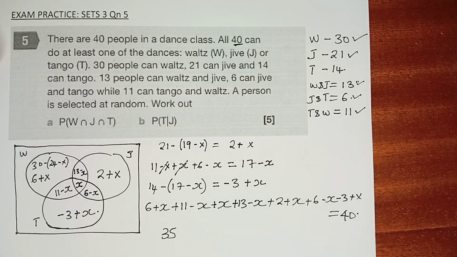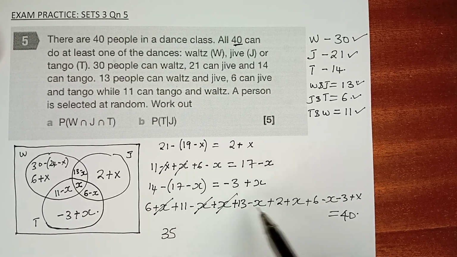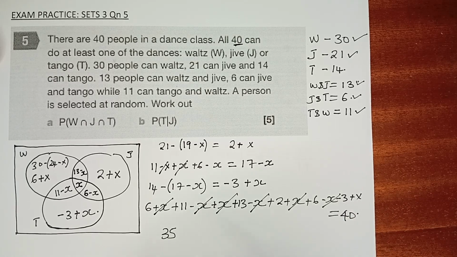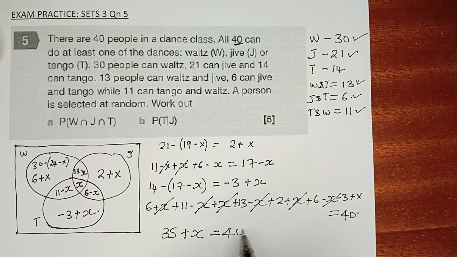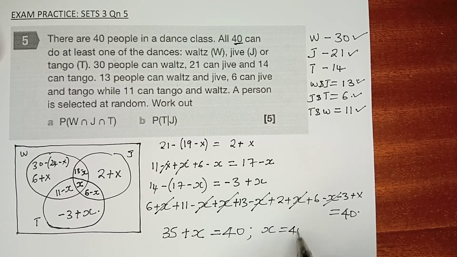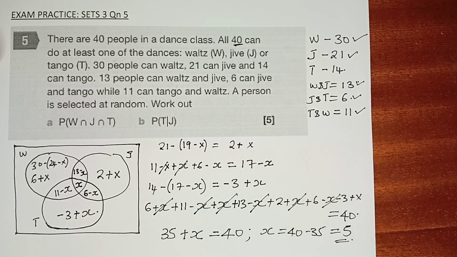That is as far as the whole numbers are concerned. What about x's? Plus x minus x plus x minus x plus x minus x plus x. So plus x is equal to 40. And you can already see that x is equal to 40 minus 35, which is 5. That is the value of x.